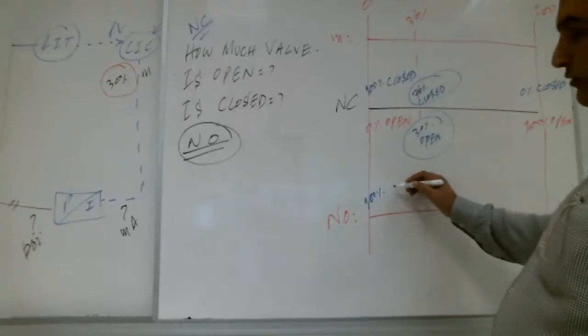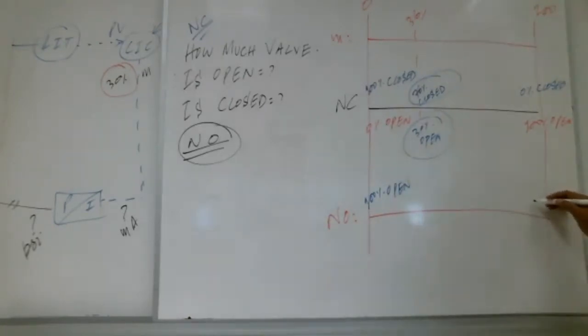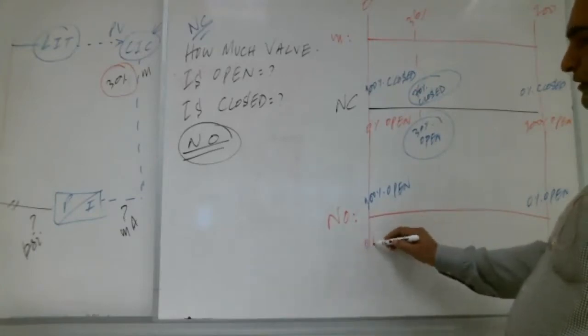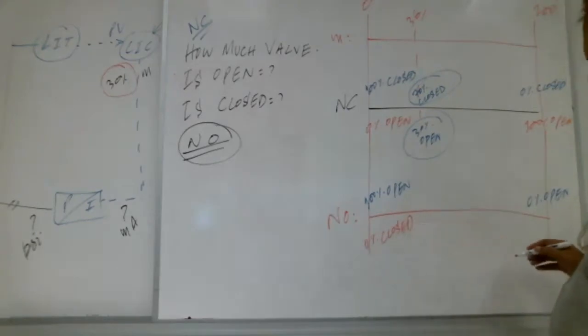Yes, Shabab. Very good. Here 0% open. Very good. And here 0% closed. And here 100% closed.